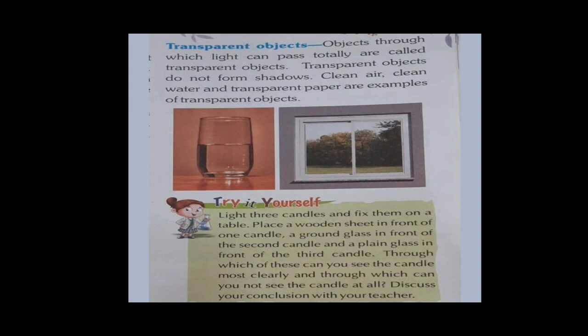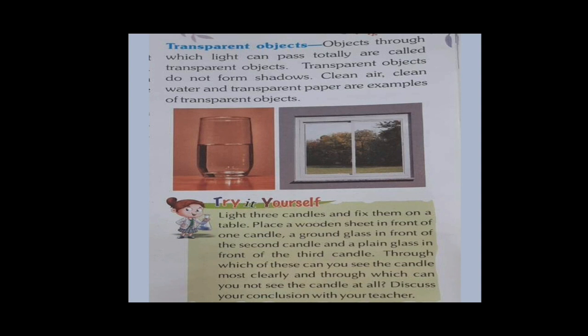Transparent objects do not form shadows. Because all the light is passing through them, they are not able to form any type of shadow. Clean air, clean water, transparent paper, and transparent glass are examples of transparent objects. You can see through them very easily. So this type of object which enables you to see through them is called a transparent object.